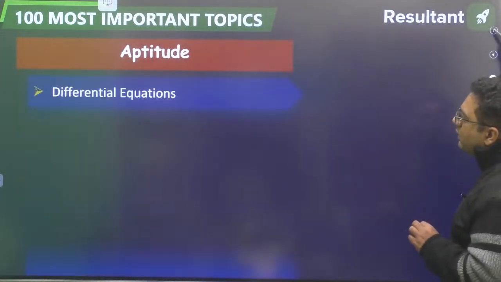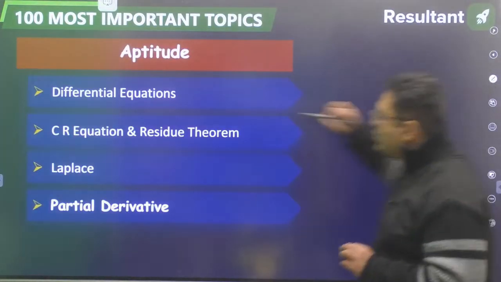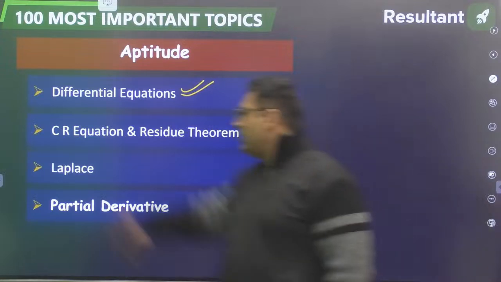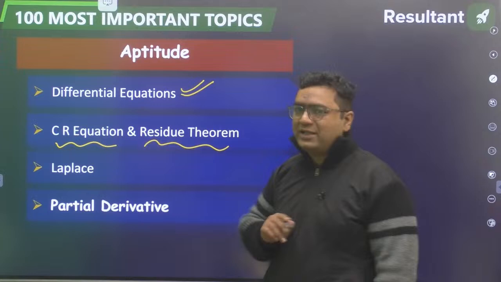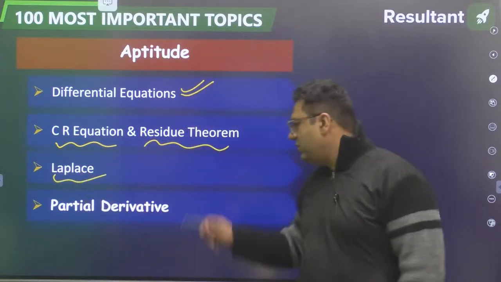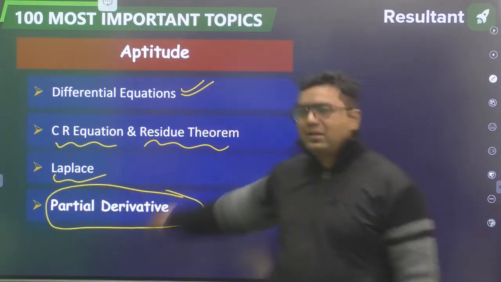Okay. Then my dear, in mathematics, the remaining topics: differential equations are completely very important, and easy also. CR equation, Cauchy-Riemann equation, and residue theorem. This is from complex variable. Laplace is important as usual. Partial derivatives nowadays are becoming more important. So guys, this is the completion.